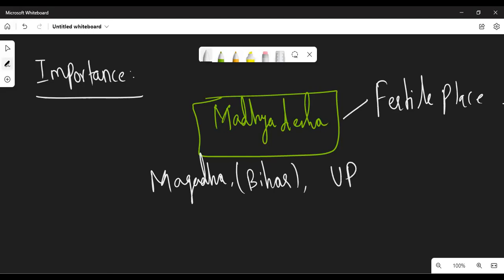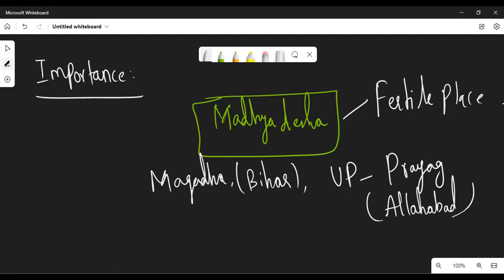and Uttar Pradesh, a particular place, Prayag. Prayag is said to be Allahabad.